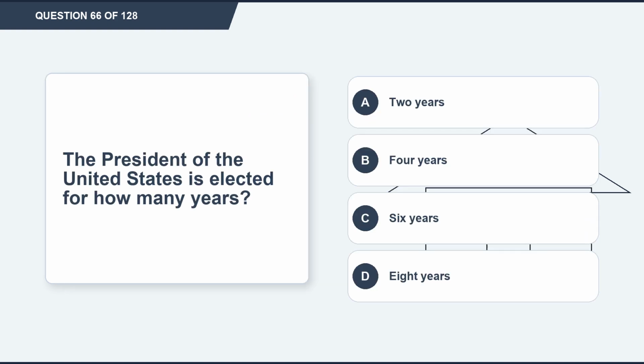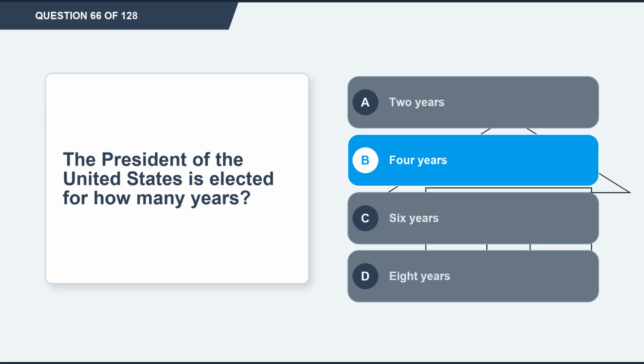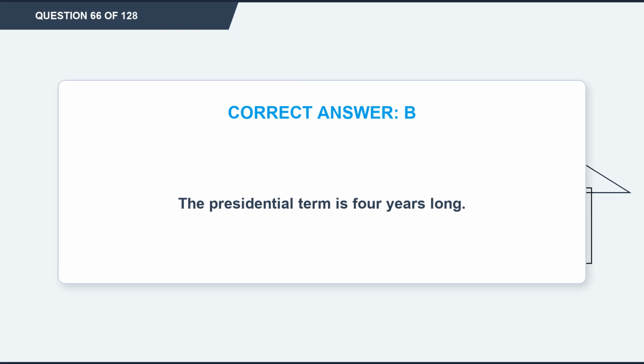Question 66. The President of the United States is elected for how many years? Option A, 2 years. Option B, 4 years. Option C, 6 years. Option D, 8 years. The correct answer is option B, 4 years. Explanation. The presidential term is 4 years long.